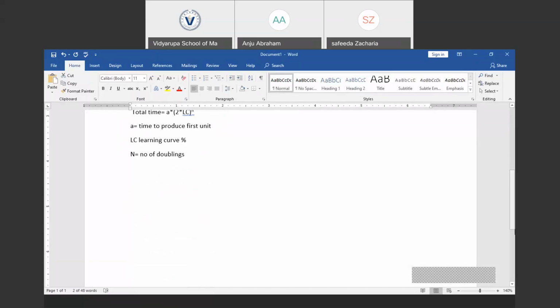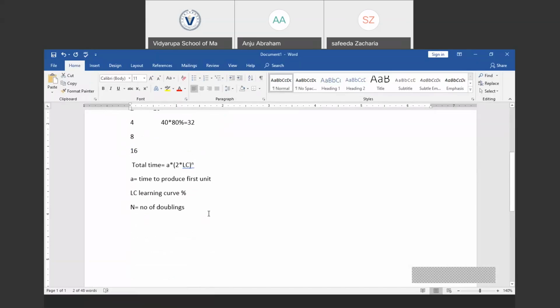So like this, we could also find the average time to produce this number of units. The average time is equal to A into, within brackets, instead of 2 into LC, we just have LC raised to N. We could find the average time required to produce this number of units.